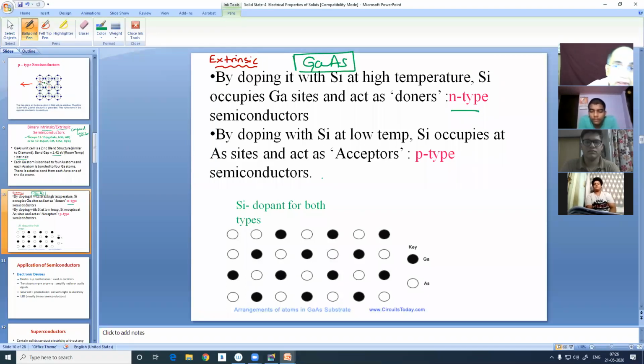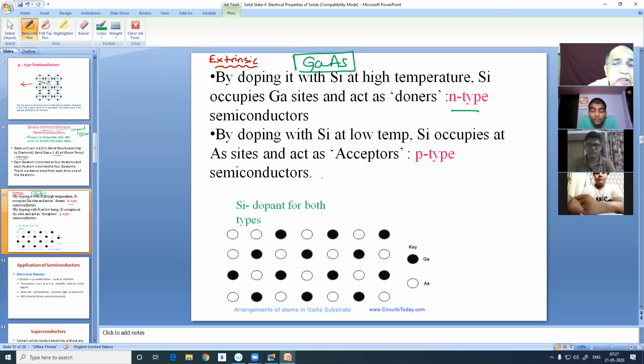So remember that gallium arsenide, a binary semiconductor, can be made extrinsic by doping with silicon. And there are many other dopants. I'm not going to discuss the details of what other dopants can be used. You can find them in your electronics books or in a Google search. There can be many more dopants like magnesium, like beryllium. But I have taken only silicon as the dopant. At high temperature and low temperature, at high temperature, it produces N-type because it replaces some of the gallium atoms.